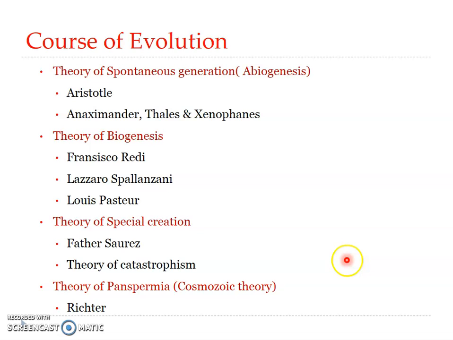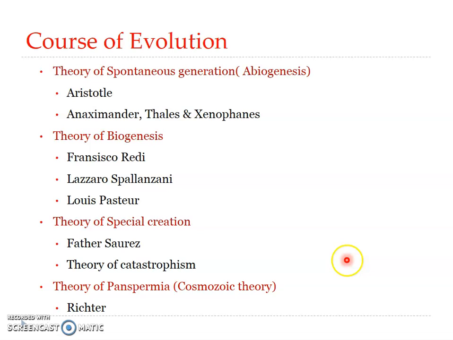This particular theory argues that the universe is unchangeable, like non-living matter. However, these theories were not accepted, and this led to the development of the cosmozoic theory, the theory of panspermia.